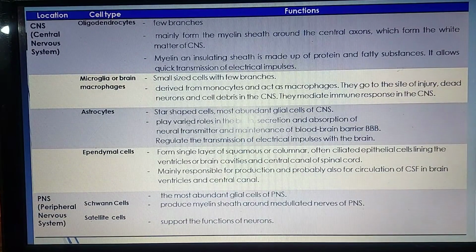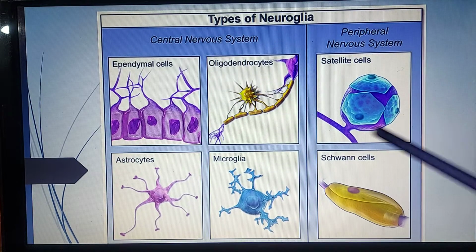Now, their different functions are there. Oligodendrocytes have few branches. They form the myelin sheath around central axons, which form the white matter of the central nervous system. These oligodendrocytes are responsible for secretion of the myelin sheath. Here you can see